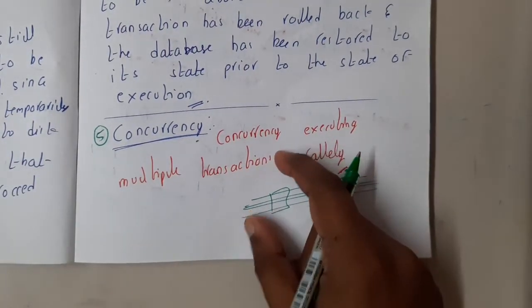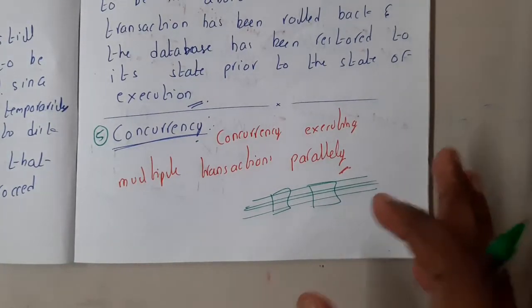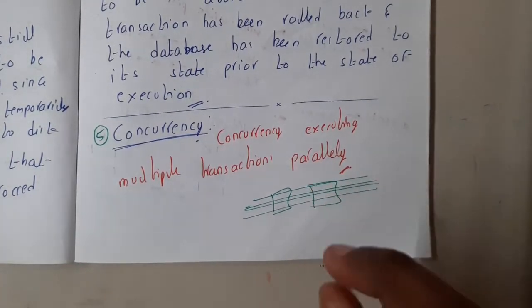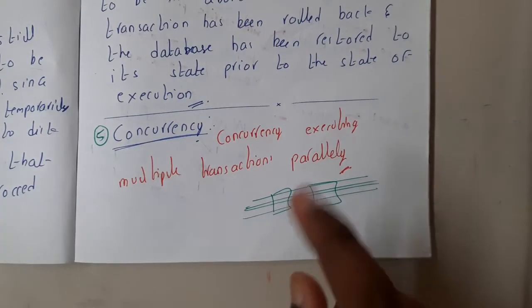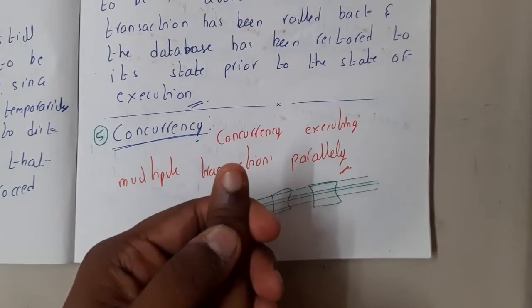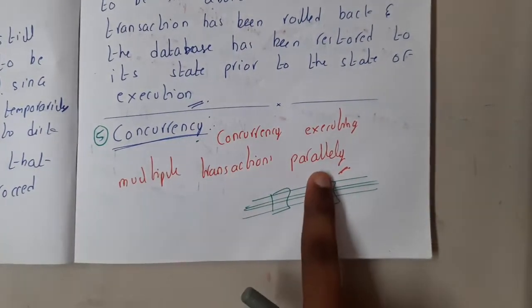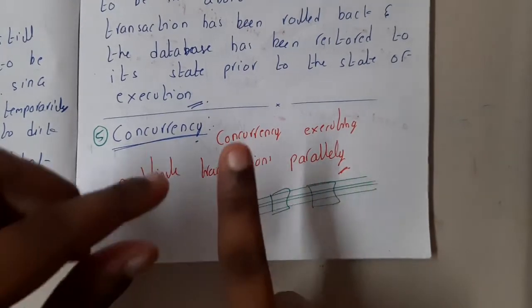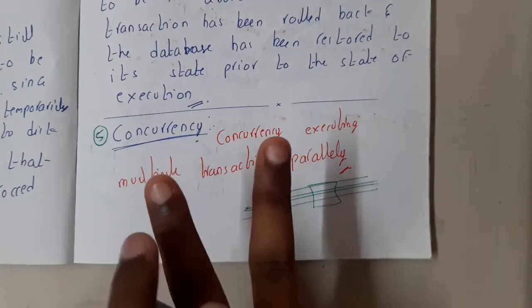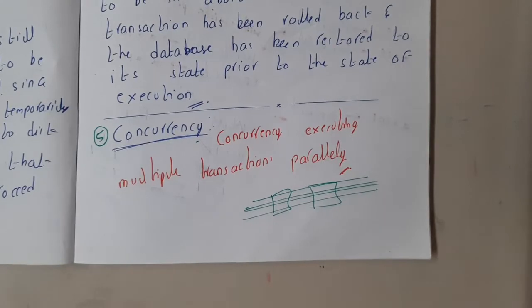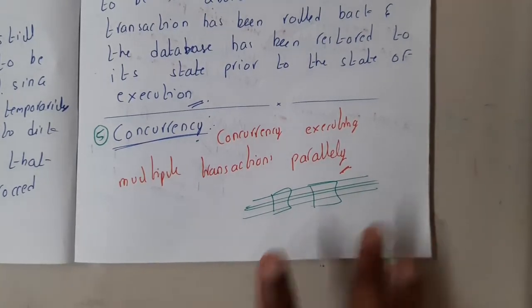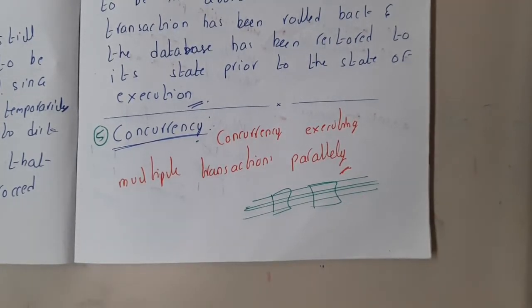In the same way, there could be thousands of transactions. The server might be too fast, but at any moment of time that server will be working on only one transaction. Then your question will be how you are going to achieve parallelism. The switching between transactions will be ultra fast, guys. Due to that, we think that our CPU is working on multiple processes. In the same way, here also we think that our server is working on multiple transactions at a moment of time. Got it?